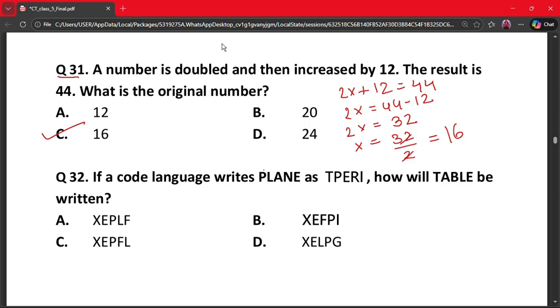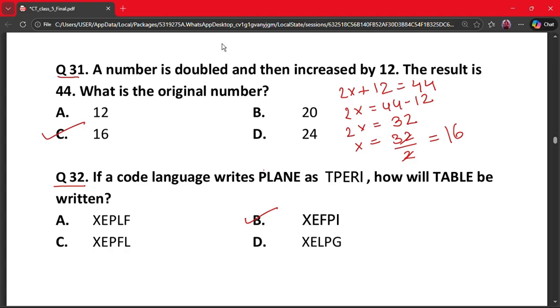Next question, question number 32. If a code language writes plain as TPERI, how will TABLE be written? A. XEPLF, B. XEFPI, C. XEPFL, and D. XELPG. So here the correct answer is option B. Why?